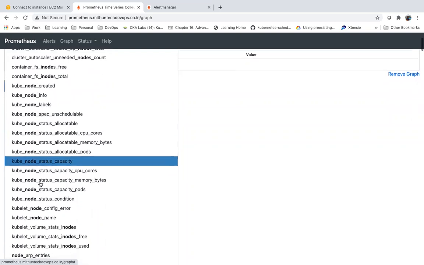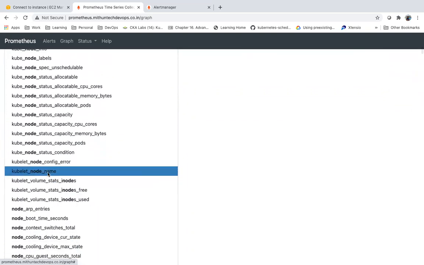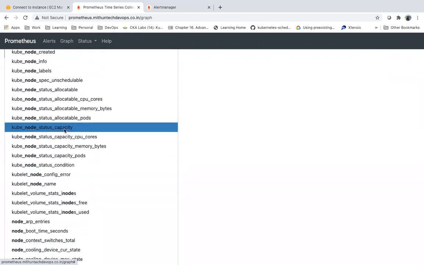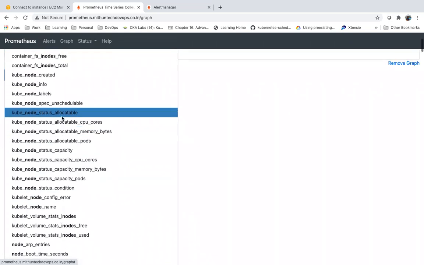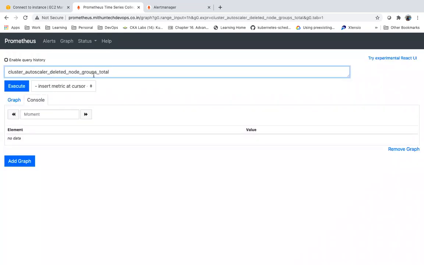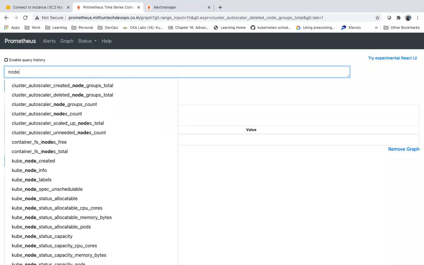Now, if you see, I can use this information. This is one metric, something like this, cube, or let me use this node metrics.